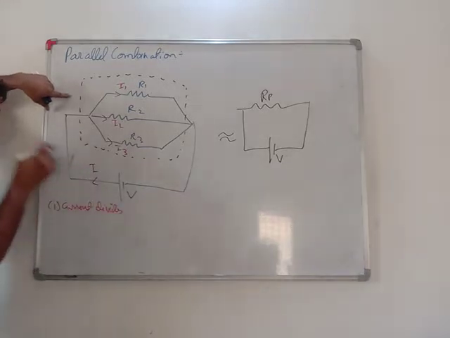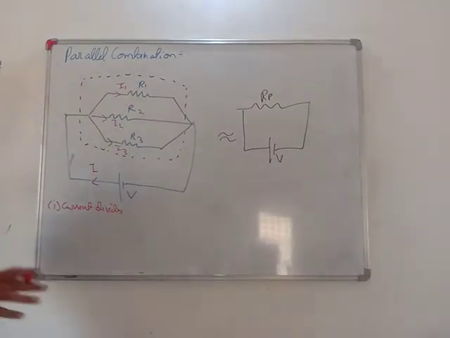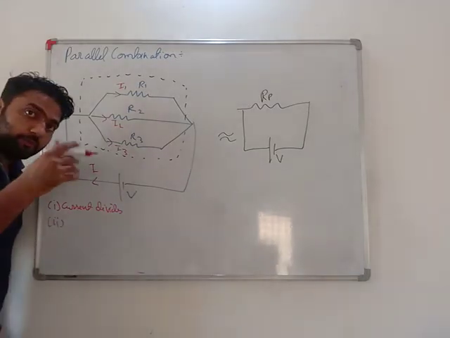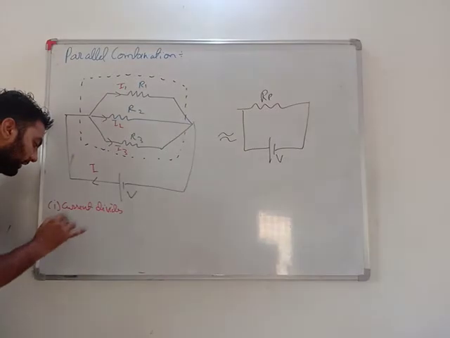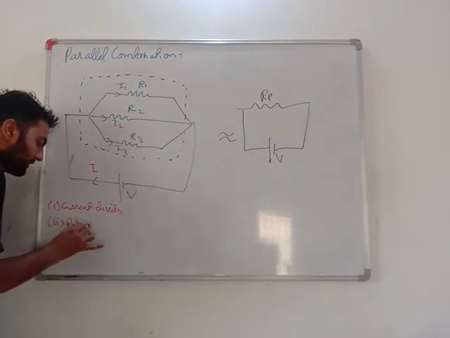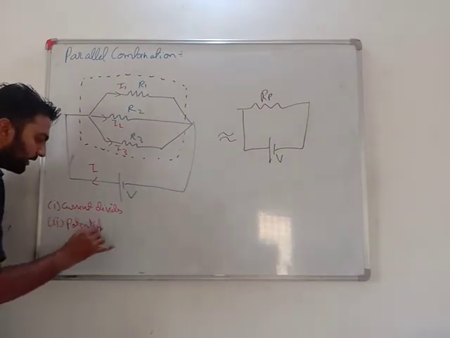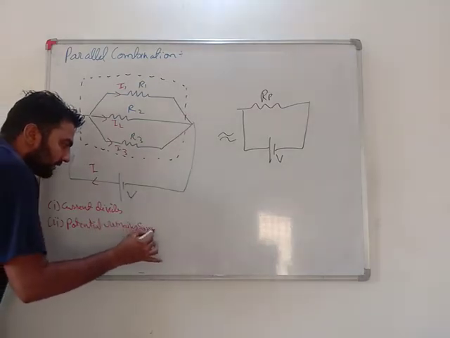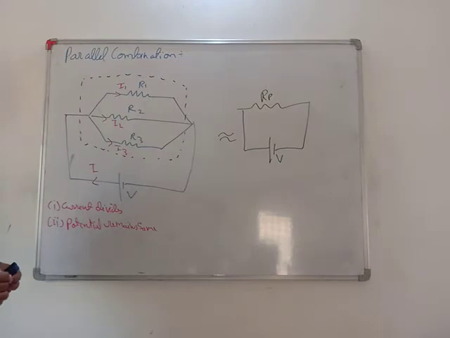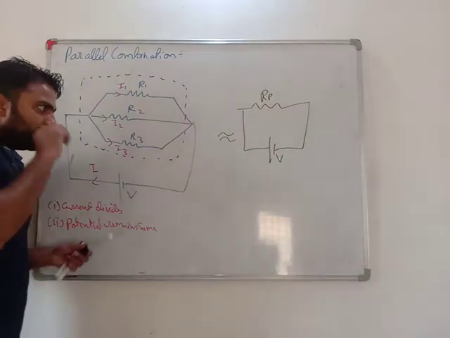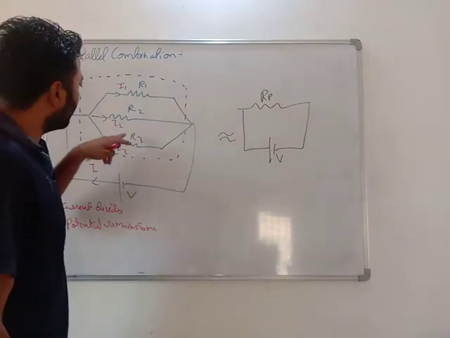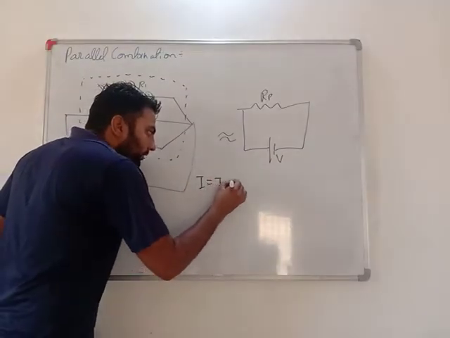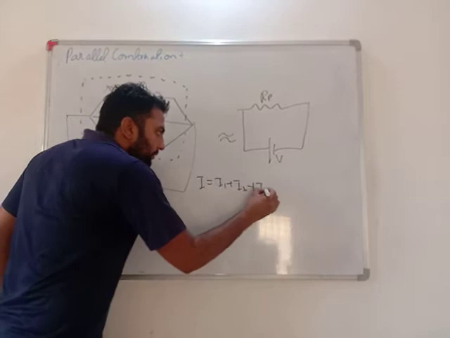In series it was the same. Second important thing: in series potential got divided, but here potential remains the same. In series V got divided into V1, V2, V3; here I gets divided into I1 plus I2 plus I3.